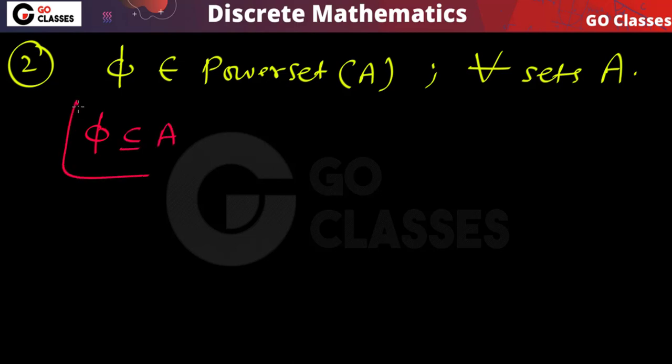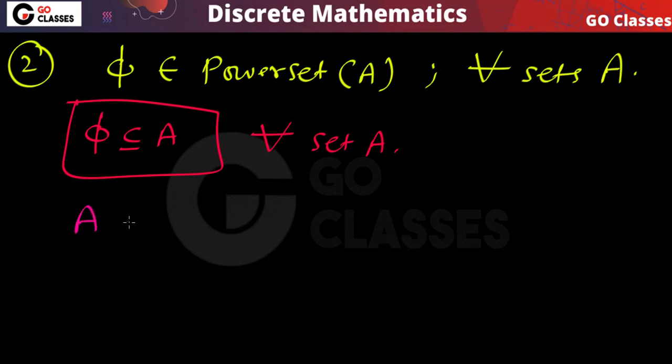Phi is a subset of A for all sets A. So in the power set of any set, definitely phi will be there. So phi belongs to power set of A for all sets A. This will definitely happen.